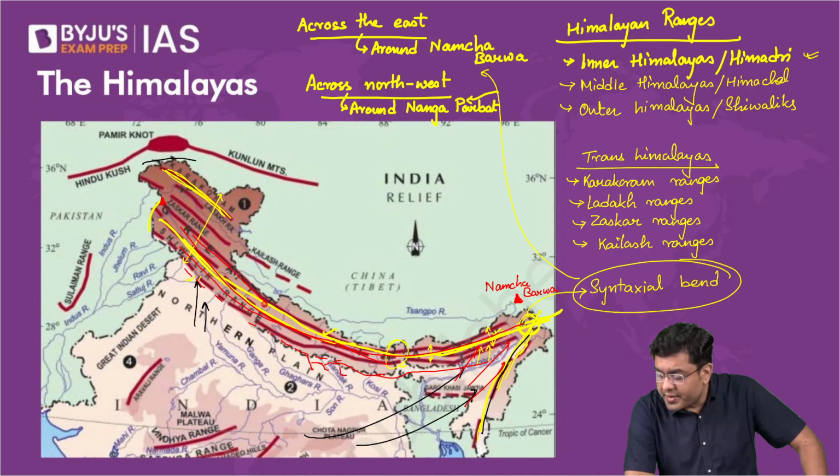Or is there still a doubt? Is it clear? What was the doubt in this? Okay. Himalayas is a result of the recumbent fold mountain.